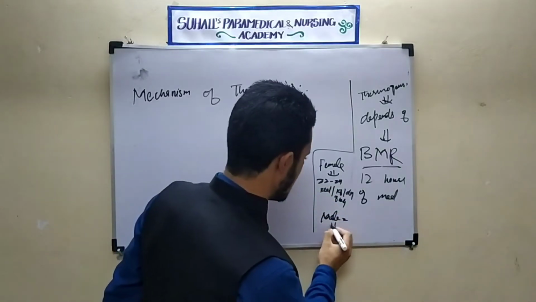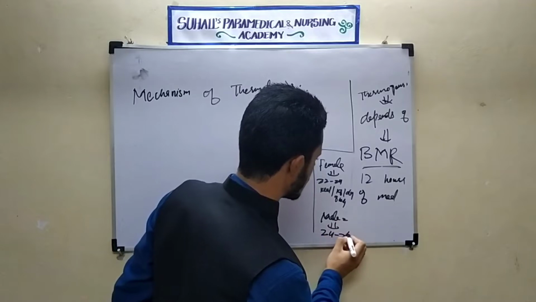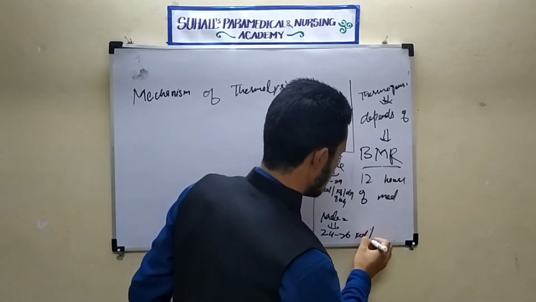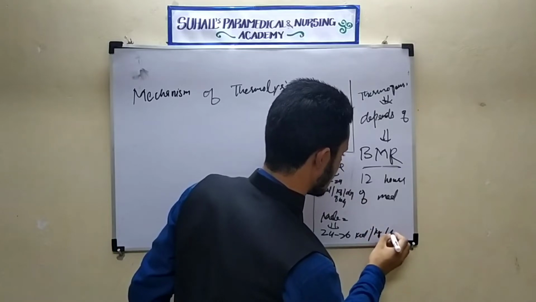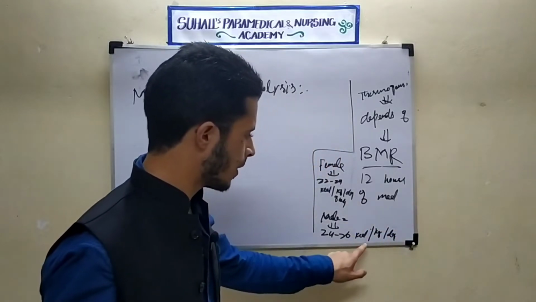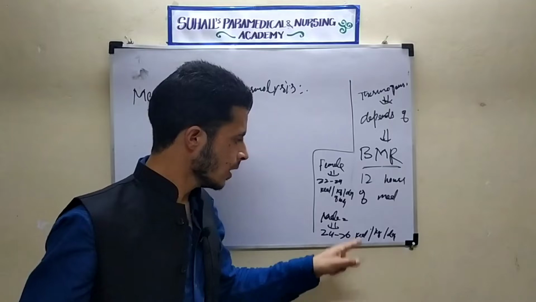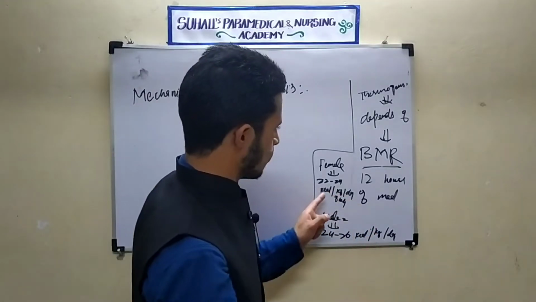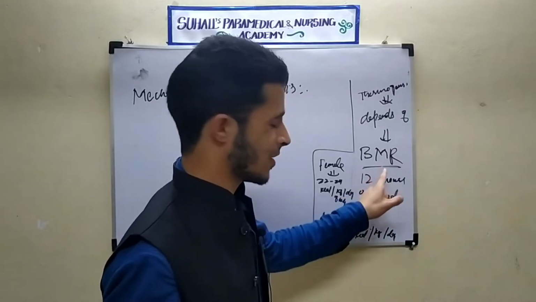In case of males, it will be 24 to 26 kilocalories of energy per kg of body weight per day. So this was the normal BMR at rest.